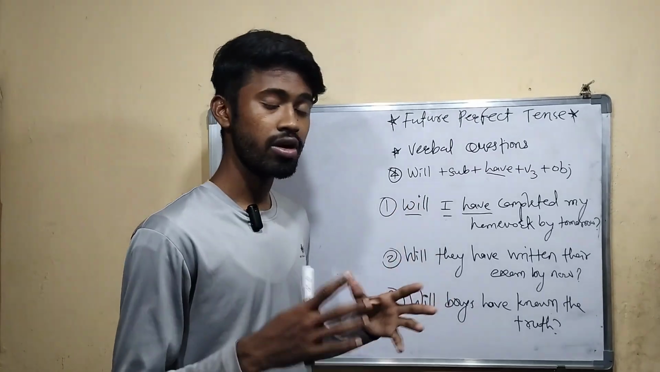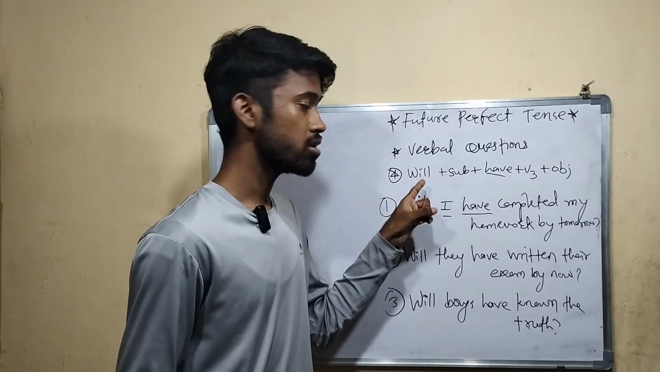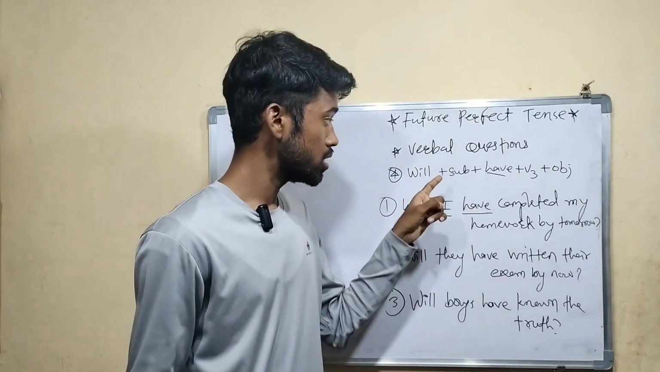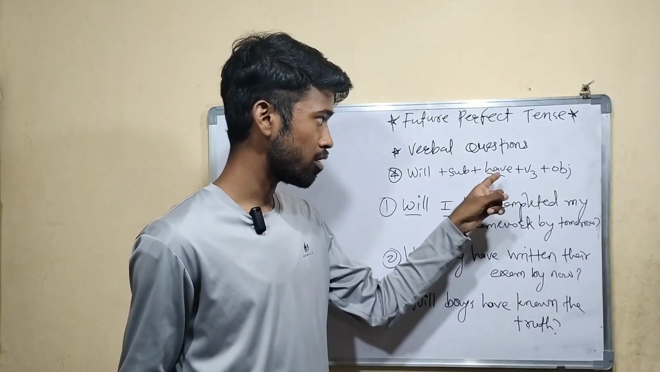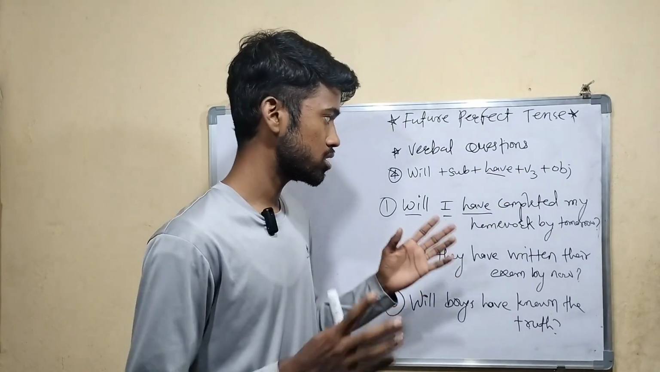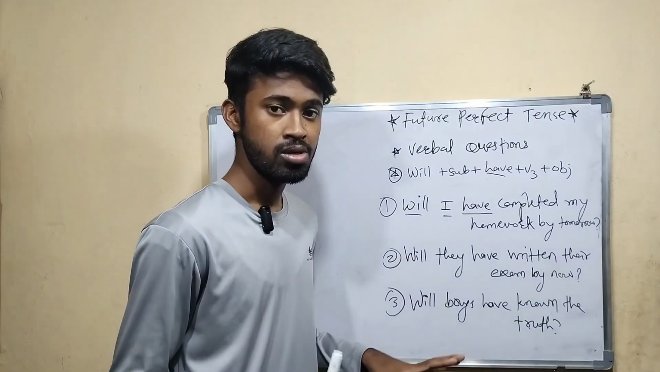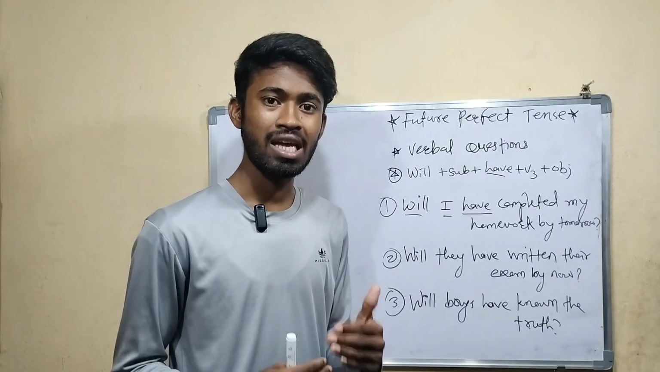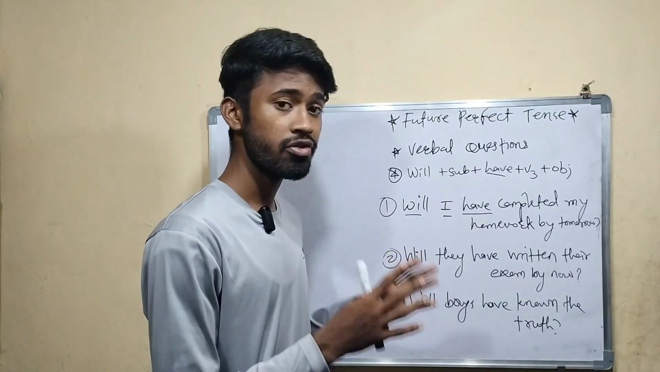So what is the structure? What you need to remember here? First will will be there, after that the subject, followed by have, and next the third form of verb, and in the last the object. Okay, this is the structure. These are the examples. So repeat these examples again and again until you become perfect.